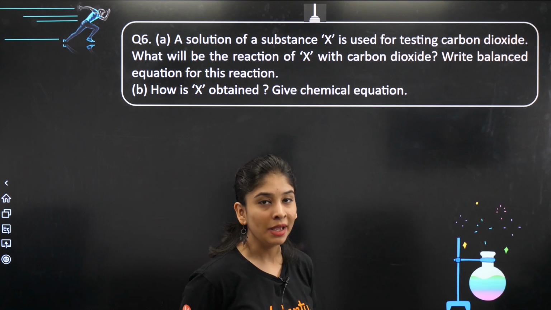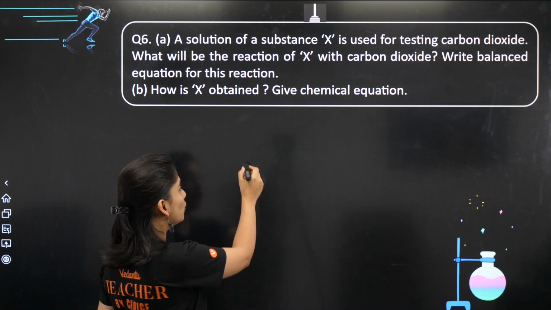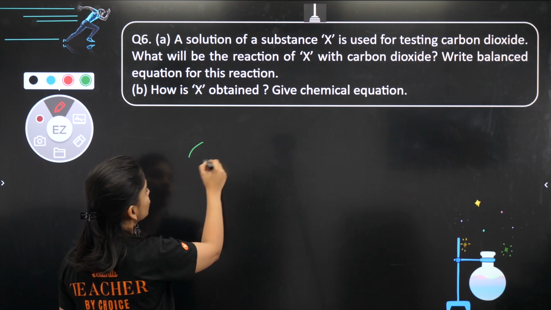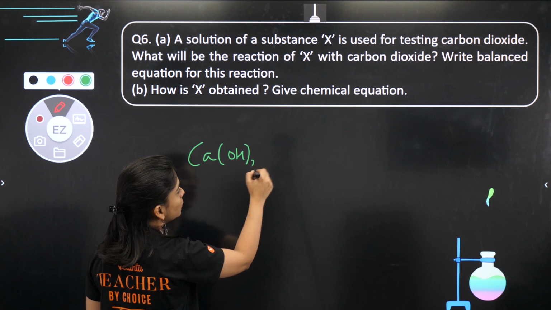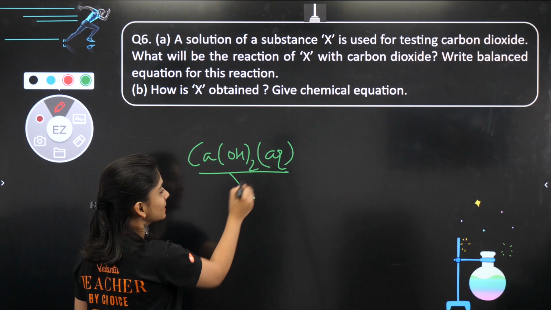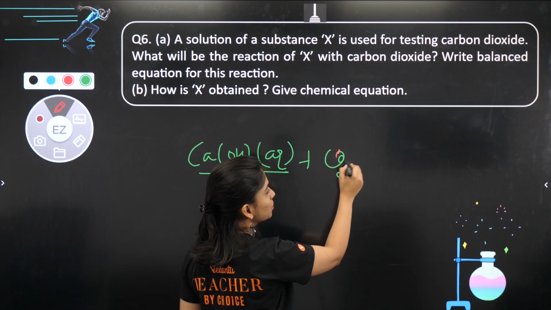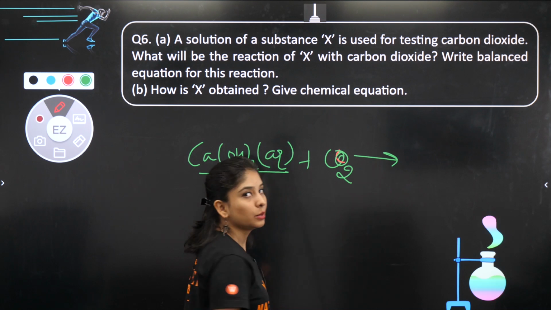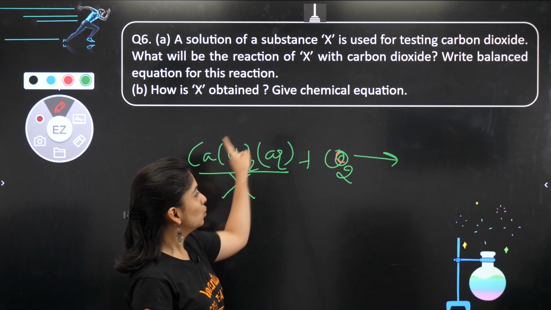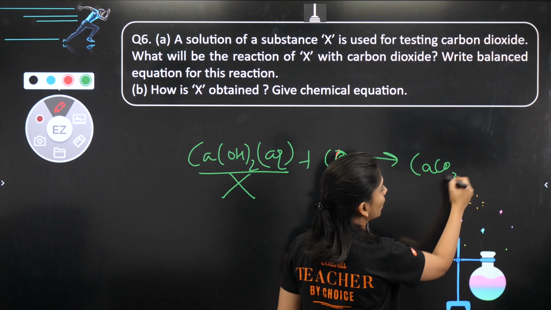तो X क्या है? That is used to test CO2. याद करो क्या बोलते हैं हम? If you want to test CO2, perform the lime water test. तो definitely lime water क्या होता है? Lime water is nothing but calcium hydroxide, calcium hydroxide का aqueous solution. This could be the X which is used to detect CO2, because whenever CO2 is passed through it, it will give you white precipitate, milky appearance due to the formation of calcium carbonate with water.